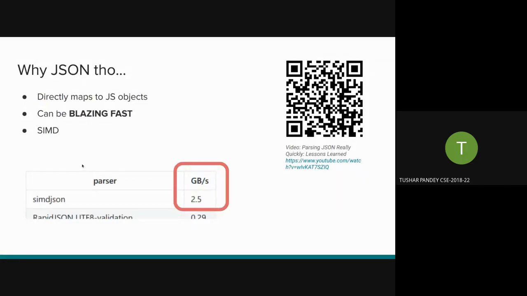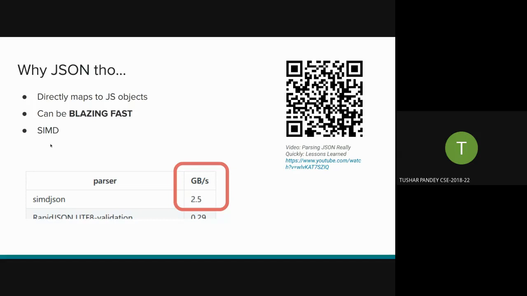A team made this parser called SIMD JSON that achieved a speed of 2.5 gigabytes per second, and that's very fast. That's faster than reading a text file if you have an SSD of some speed like that. So how does it happen?